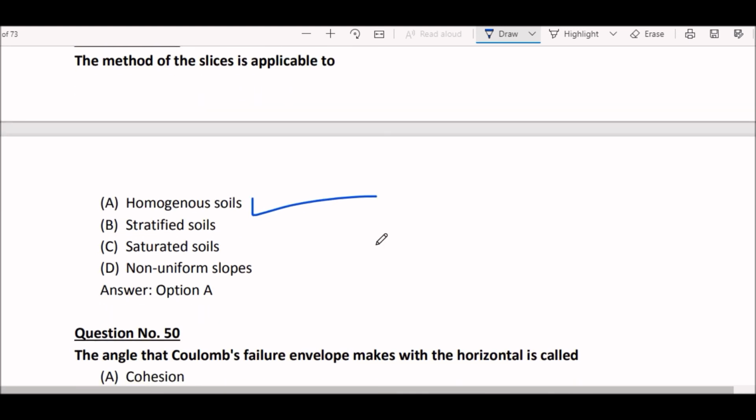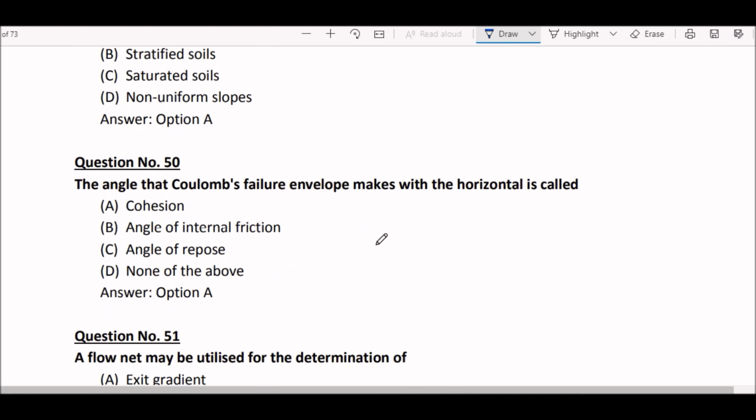Okay. And last question of this video is the angle that Coulomb's failure envelope makes with the horizontal is called option A, cohesion.